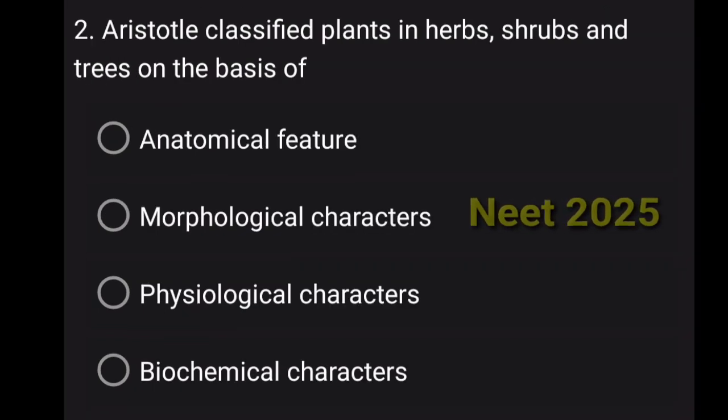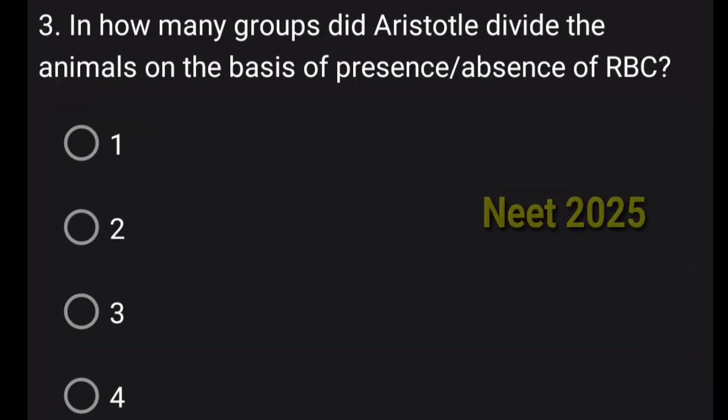Now the next question is, Aristotle classified plant and herb, shrubs and tree on the basis of. So the right answer is B, that is on the basis of morphological characters, right? He does this. Okay, so answer is B. Now, in how many groups did Aristotle divide the animals on the basis of presence and absence of RBC? The answer is definitely it is going to be B, that is 2, right?